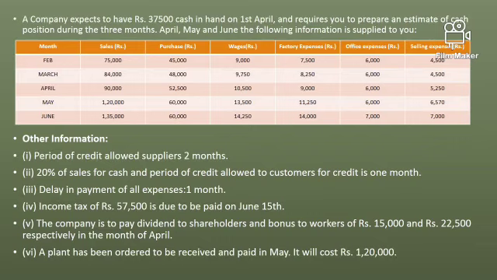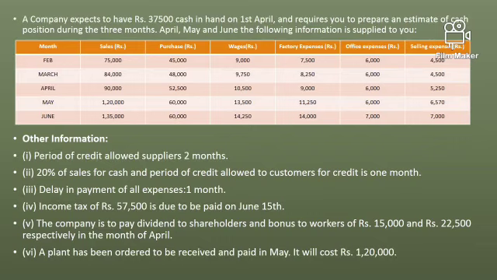Income tax is to be paid on 15th June. That means this payment will be considered in the month of June cash outflow. The company is making a dividend payment to shareholders and a bonus to workers of 15,000 and 22,500 respectively, that is in the month of April. So that payment we will consider for the month of April.